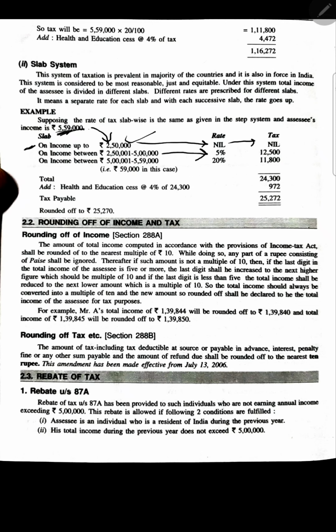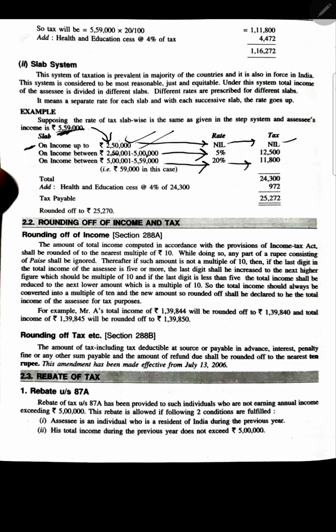Then for the remaining income, out of this 2,50,000 is gone, and for this slab 2,50,000 again gone. So 2,50,000 here and 2,50,000 here means 5 lakh is already gone, and 59,000 remaining. So for the third one, on 59,000, at 20% you'll get this. How did I calculate this one? It is 2,50,000 at the rate of nil, 0, done.